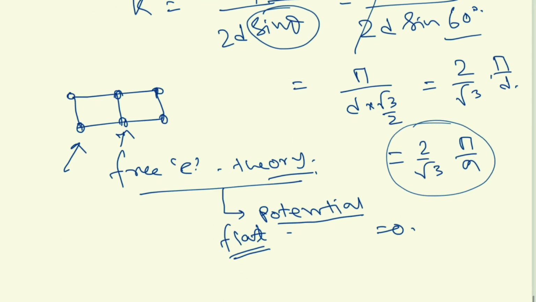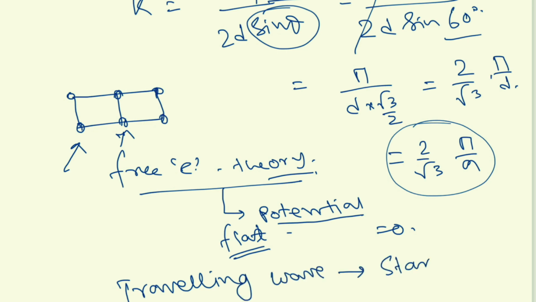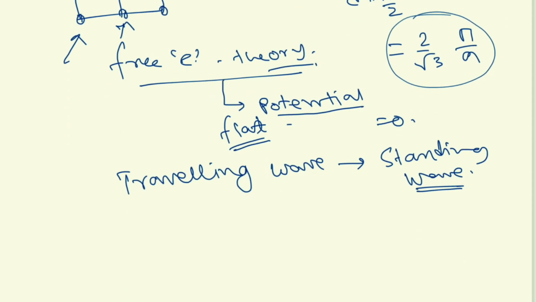So as a result, as a difference in potential of electrons, the travelling waves of electrons become standing waves, and because of that we find discontinuity in the E-k diagram.